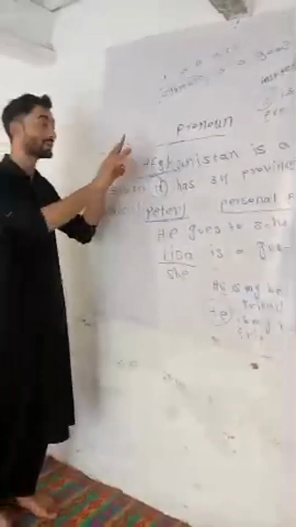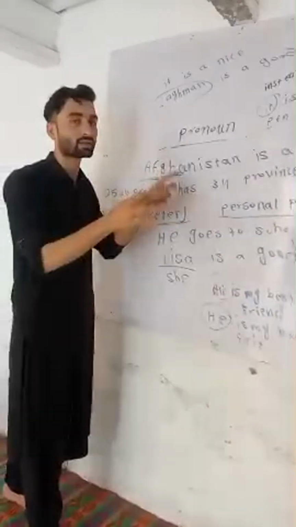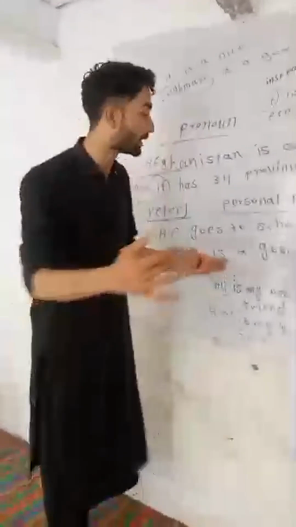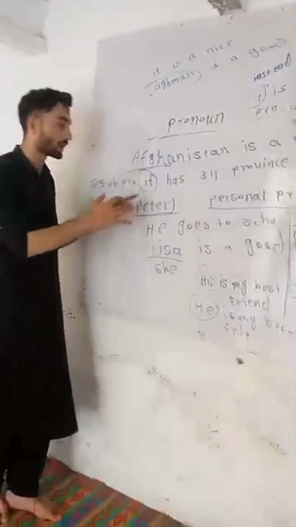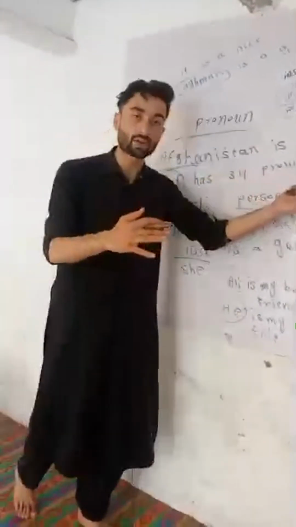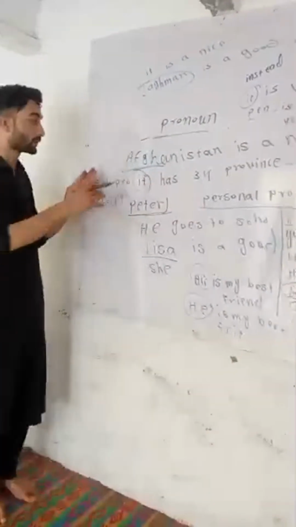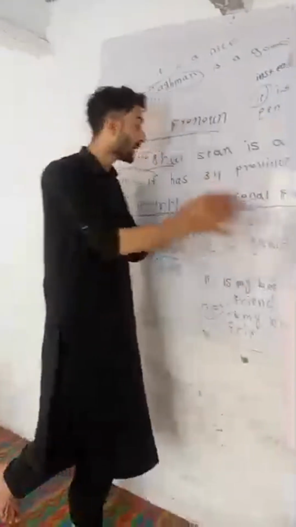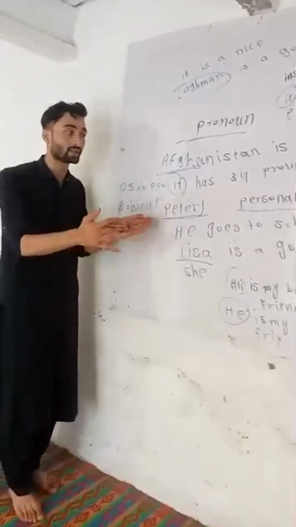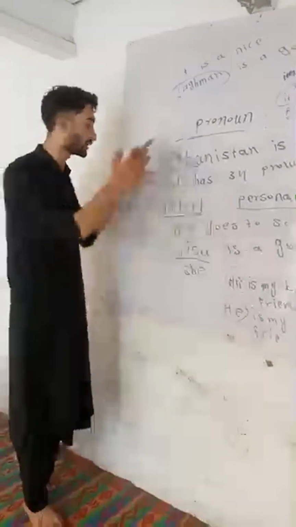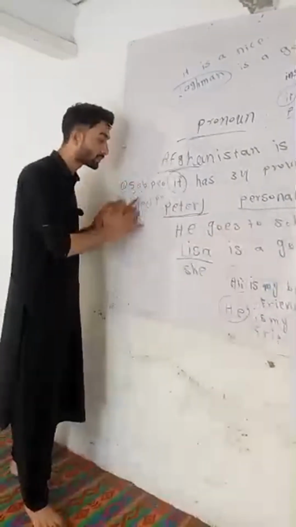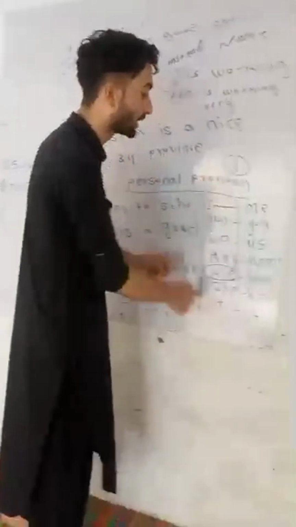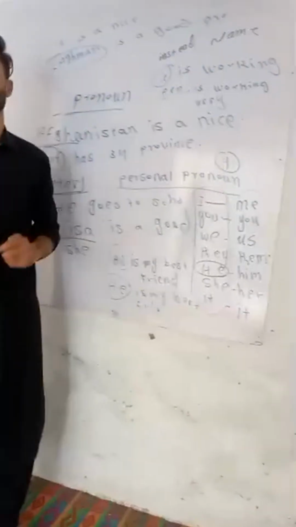So these were the kinds of personal pronouns. At first, we discussed how the word pronoun is taken from which word, how pronouns come and are used instead of nouns, and also how we divide the pronouns. We studied that we have 9 kinds of pronouns, and the first one is personal pronouns. We studied that we have 14 personal pronouns, and then we divided the personal pronouns into two parts: subject pronoun and object pronoun. Bit by bit, the next day we are going to discuss the types and kinds of person.